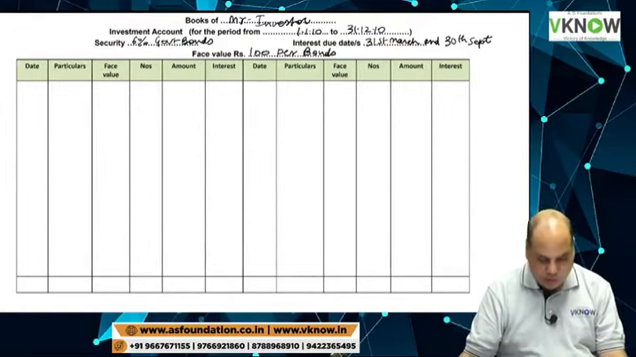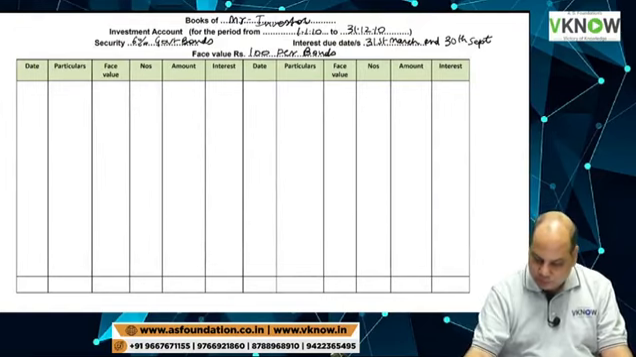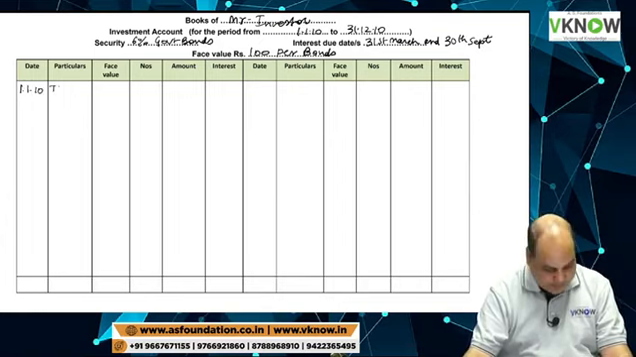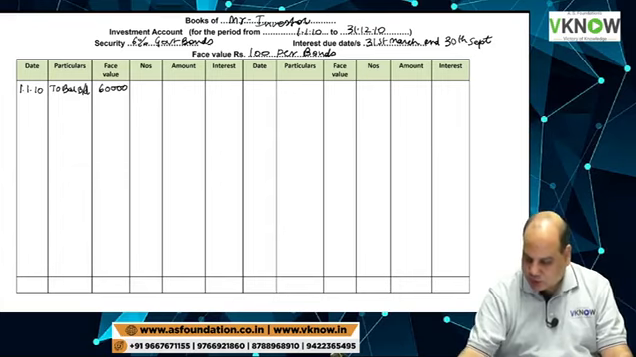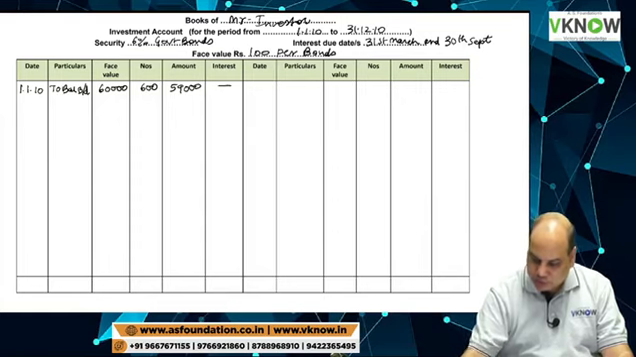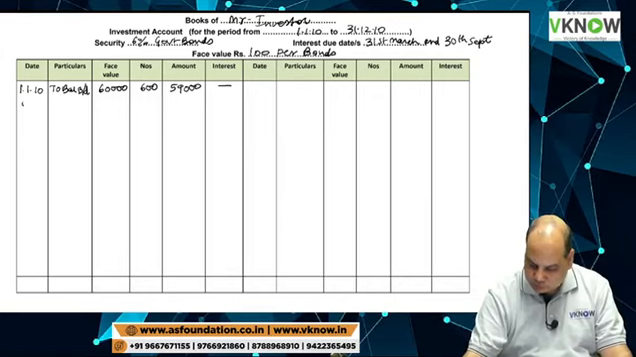So we'll start with opening balance. 1st January 2010, to balance brought down, face value 60,000, quantity 600, amount 59,000 given in first line. 1st January 2010,